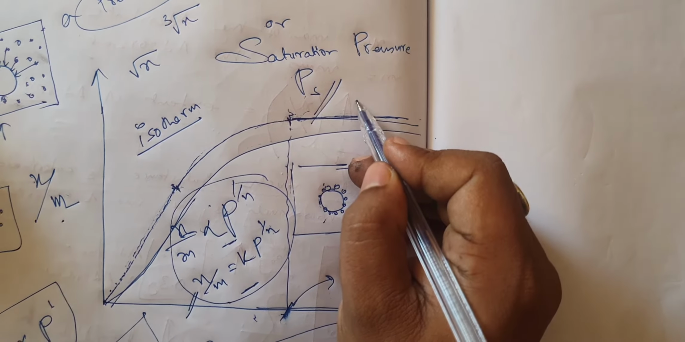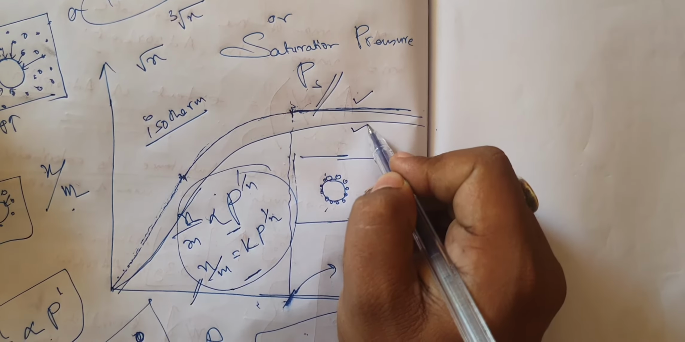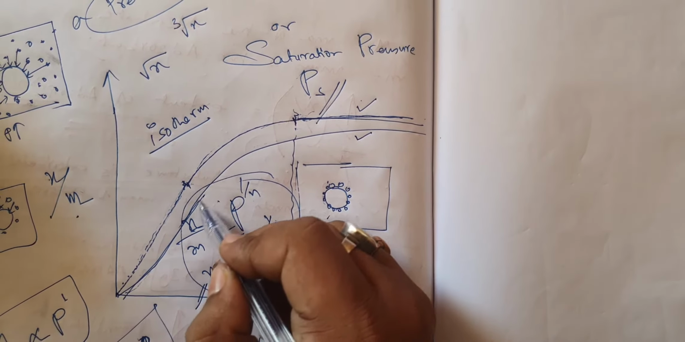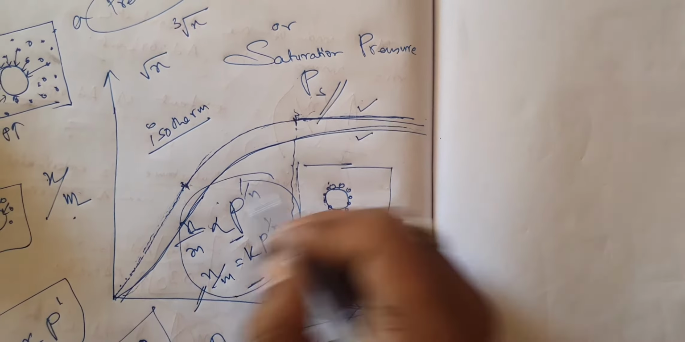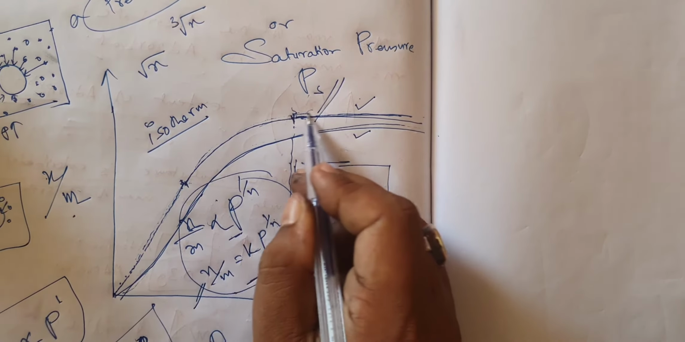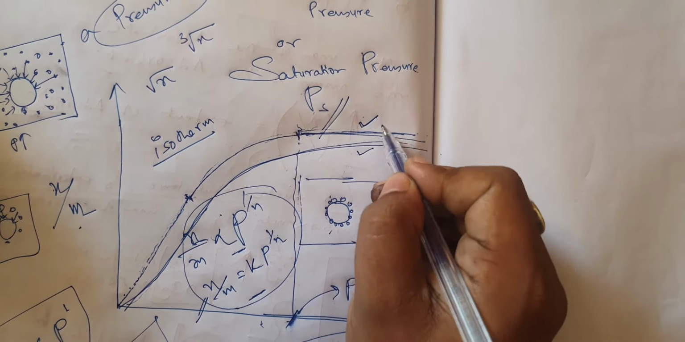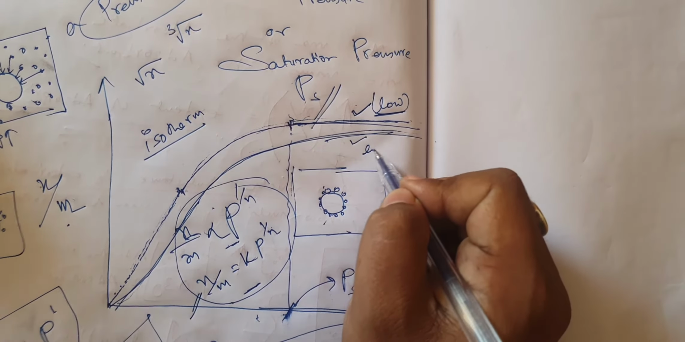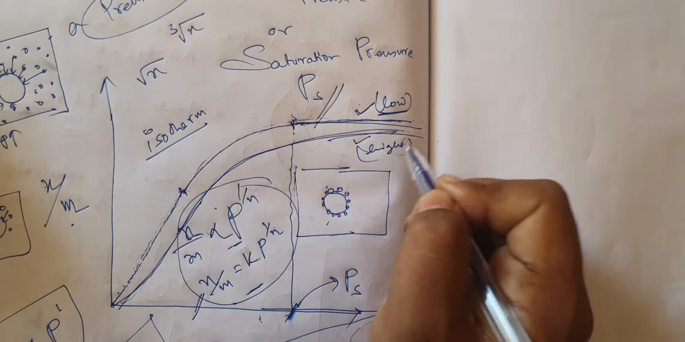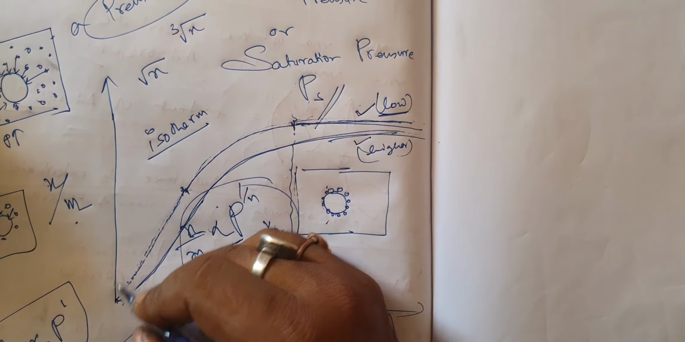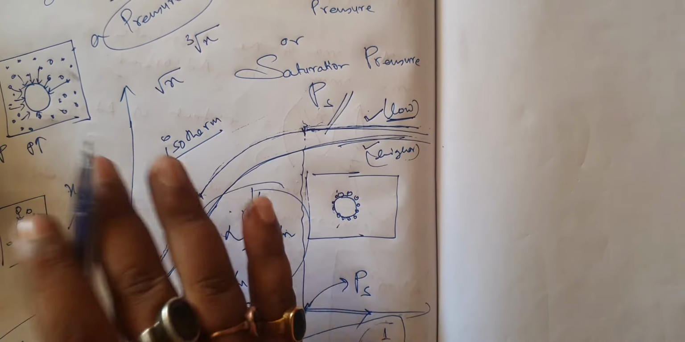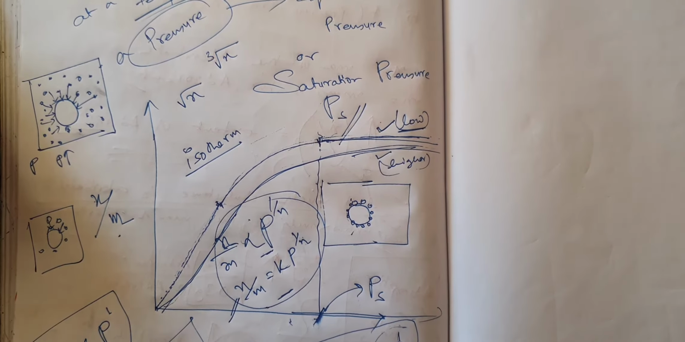Now, if anybody asks you which temperature is high, obviously here the amount of adsorption occurring is low, and here the amount of adsorption occurring is high. So this temperature is low, because adsorption occurs more at lower temperature and less at higher temperature. So that logic should be in your mind, but you will get separate graphs, and all of them will be isotherms. Okay, so I hope that up to this much you have understood.